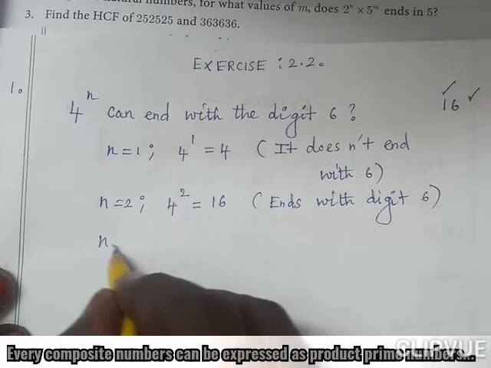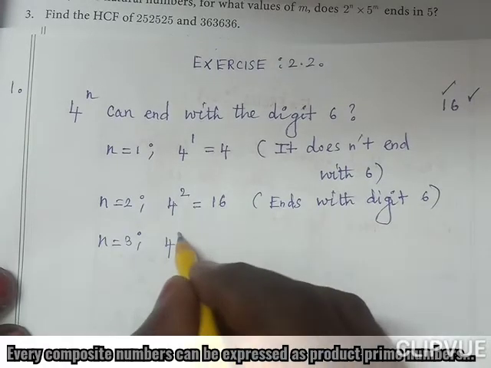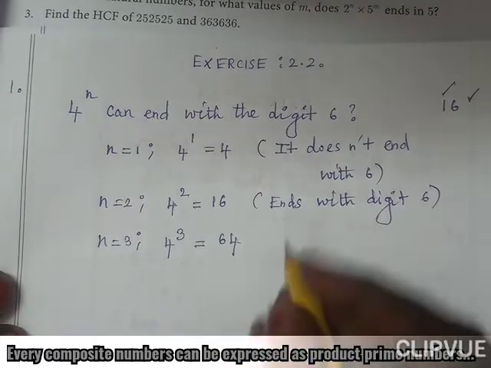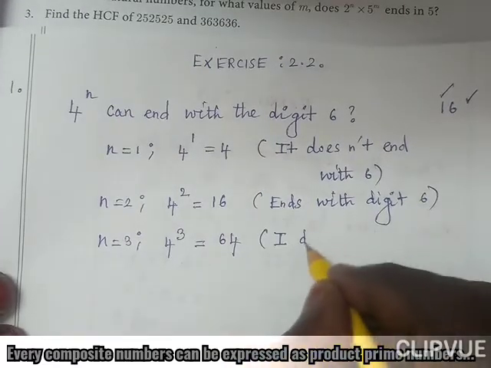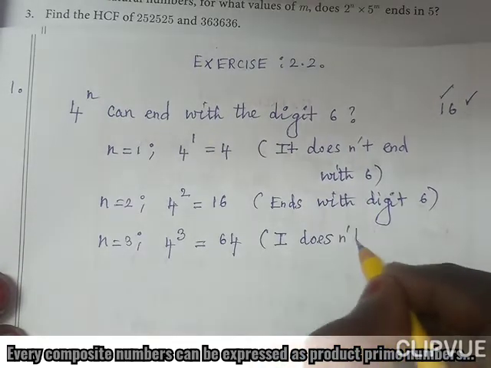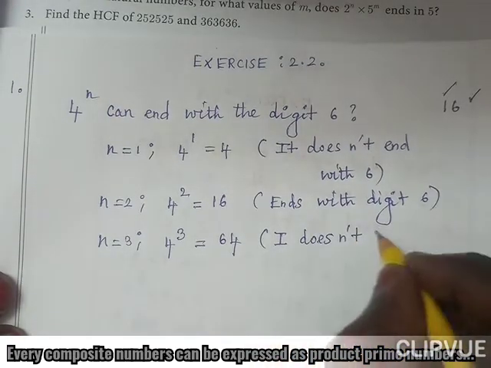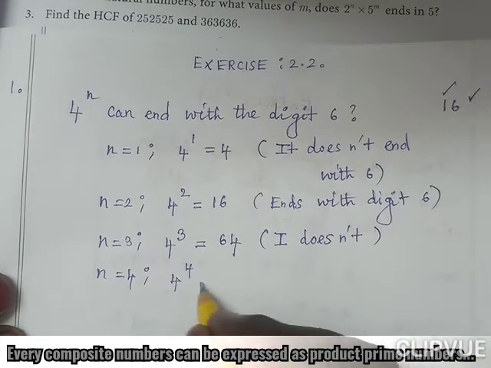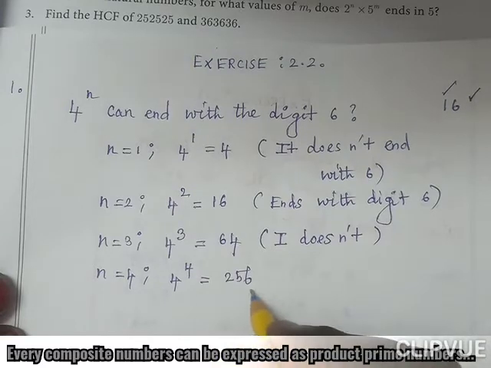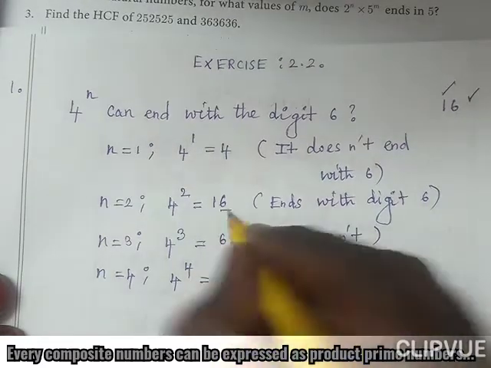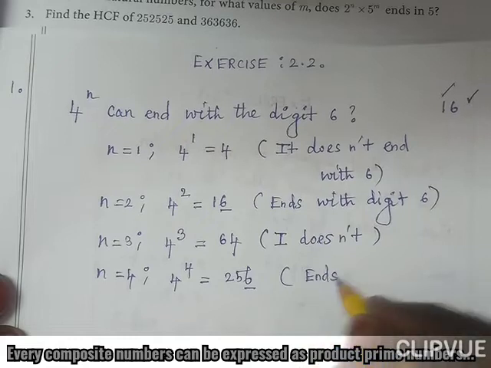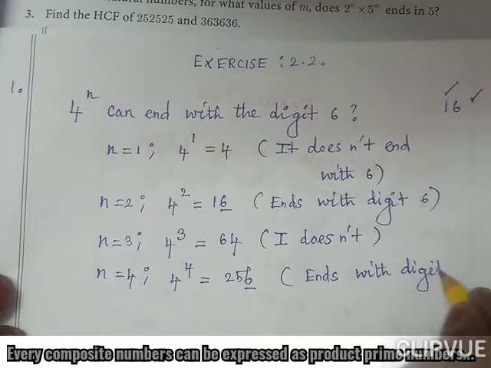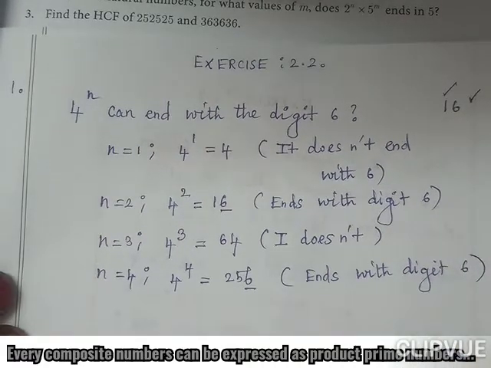If n equal to 3, 4 cube is equal to 64. 4 cube value is 64, it does not end with the digit 6. N equal to 4, 4 power 4 is equal to 256, which ends with the digit 6.